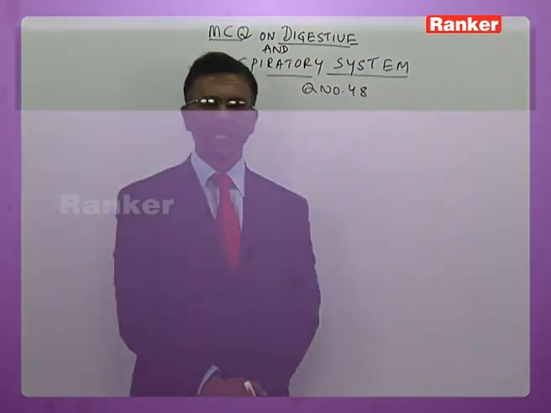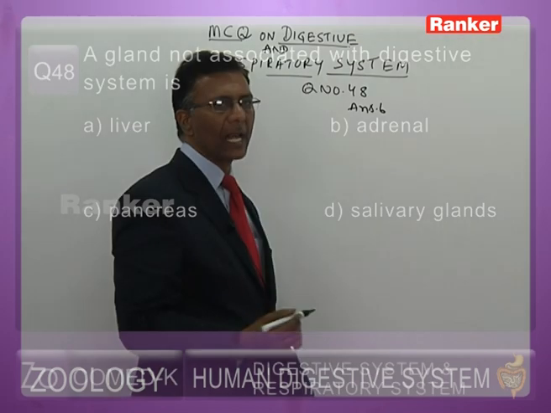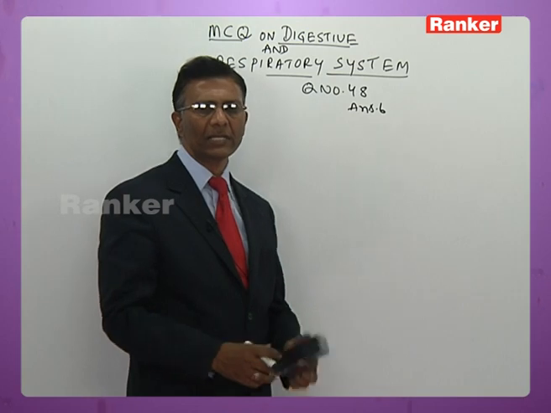Here is the 48th question. A gland not associated with the digestive system of human being is: A. Liver, B. Adrenal, C. Pancreas, D. Salivary glands. So the answer obviously has to be B, that is adrenal gland, because adrenal is an endocrine gland not associated with the digestive system.